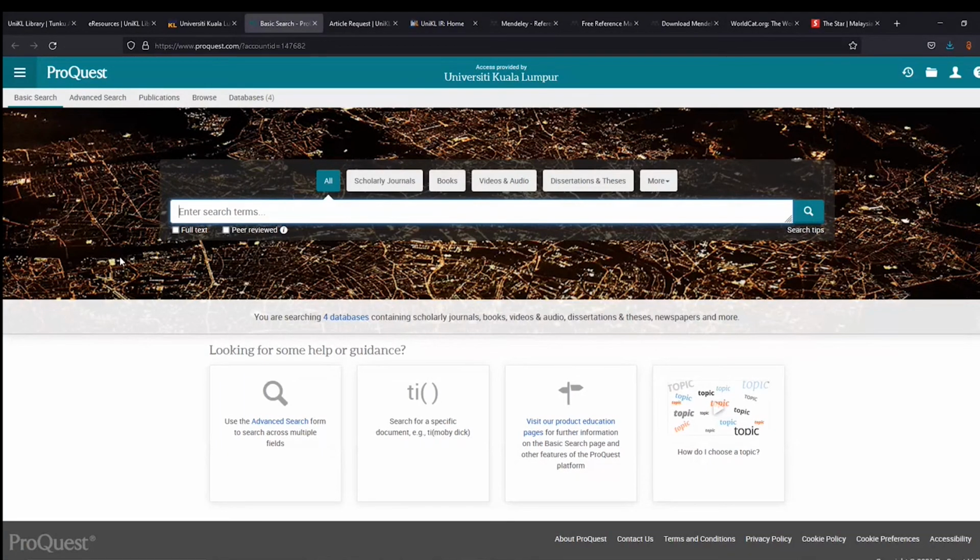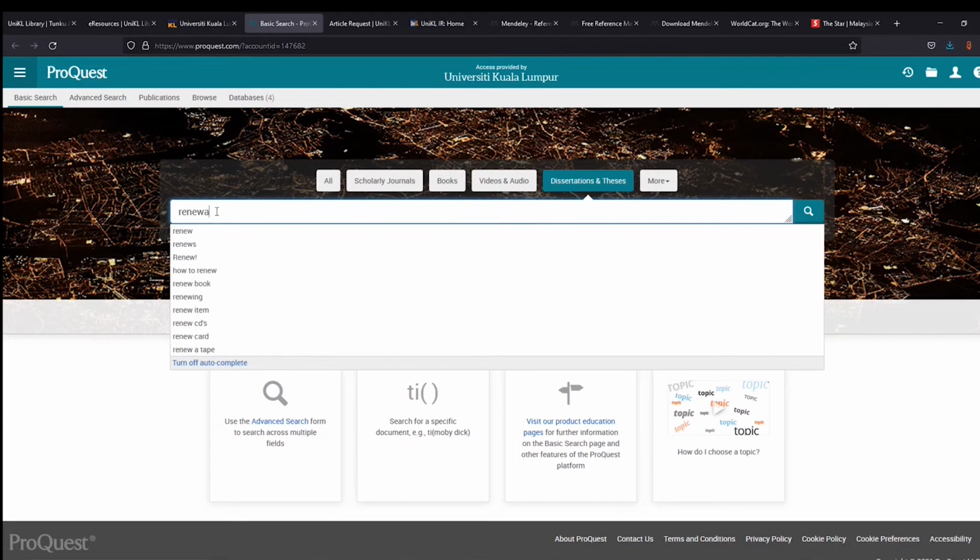Okay, so this is another database that we want to highlight. We subscribe to ProQuest. In ProQuest, you can access scholarly journals, books, videos, and dissertations and theses as well. So let's go to dissertations and theses. For example, let's check on renewable energy. I want to use renewable energy as a keyword, so I just click on search.